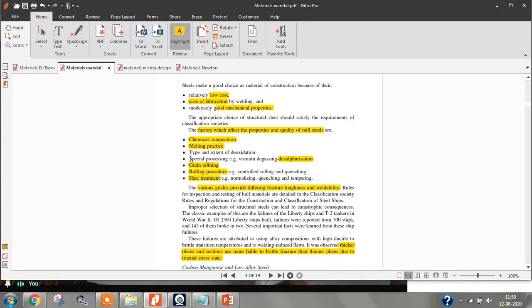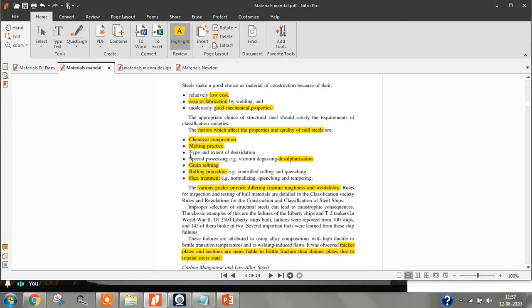You may know that steel is around 90 percentage, then carbon is around 0.3 percentage, then chromium is around 2 percentage. You may know the percentage of the minerals present in this, but the process by which you make this will be kept a secret, and the process is very important to get the desired quality.